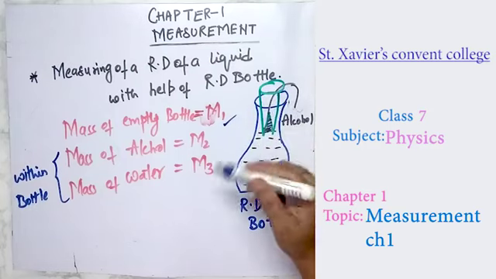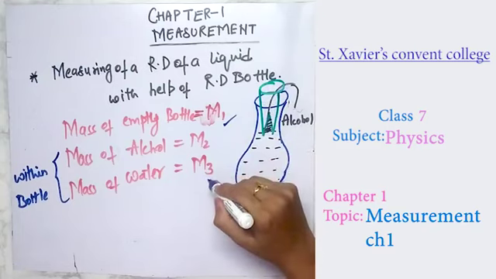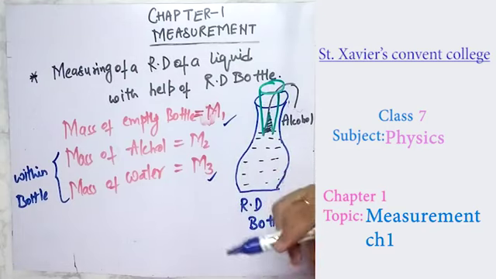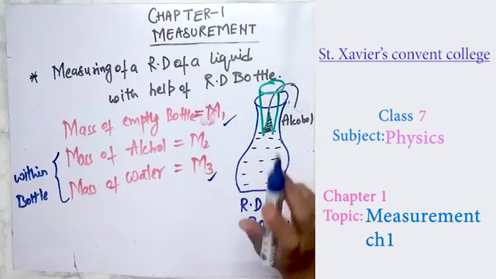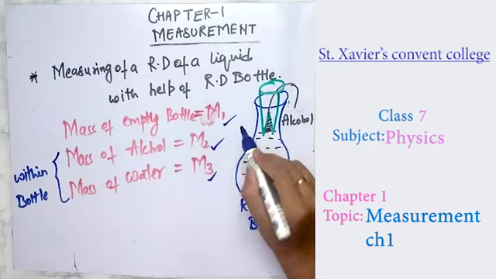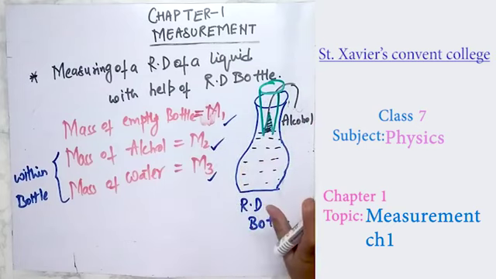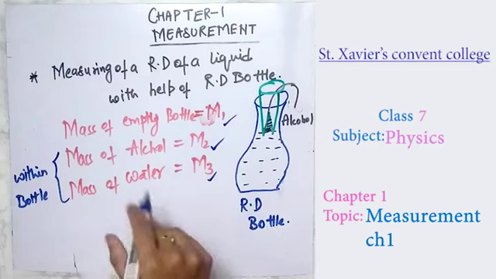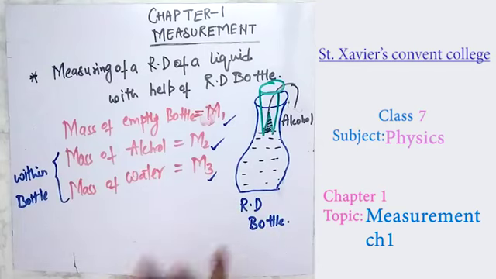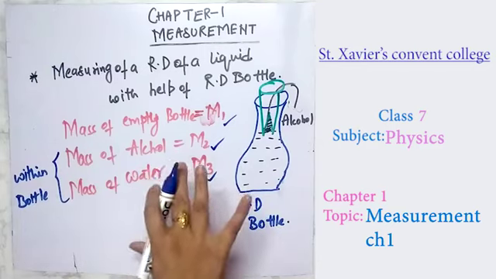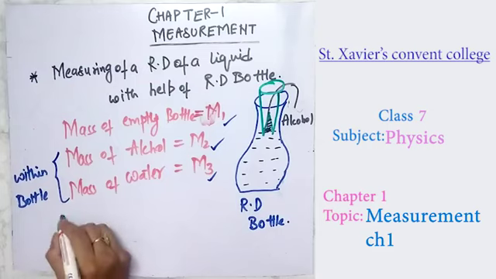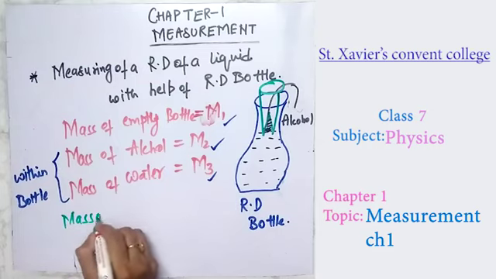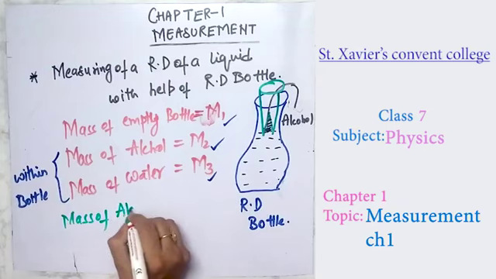Now fill it with the water. This bottle mass, name it m3, and then empty it. Again fill this bottle with the alcohol and name that mass m2. Now your work is to find out the mass of the alcohol alone and the mass of the water alone, not including the bottle.